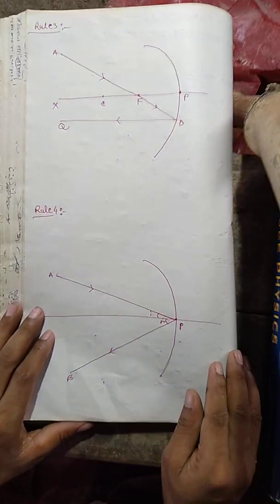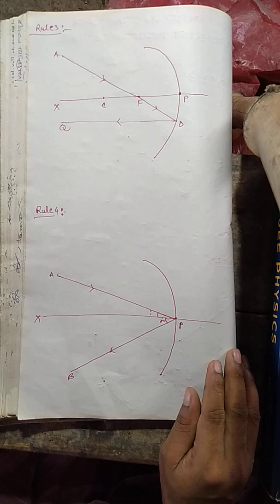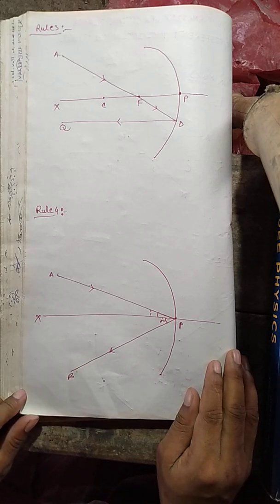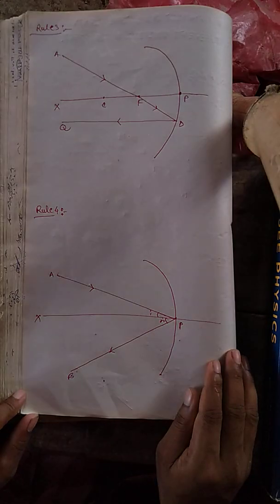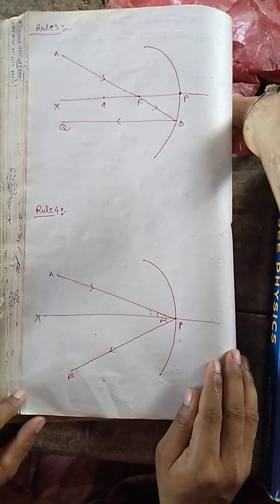Rule 4 says that when a ray falls on a concave mirror towards the pole of the mirror obliquely, the reflected ray is also reflected back obliquely in the same medium.